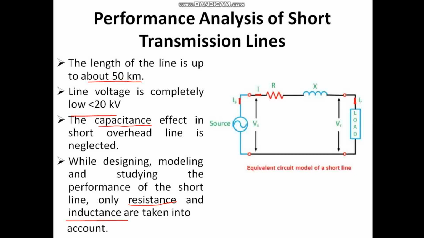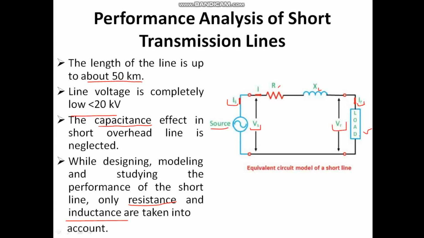So it's clear, this is the source and this is the load, where we the consumers are, okay? Vs is the sending end voltage and Vr is the receiving end voltage, okay? Is is the sending end current, which has to pass through resistance R and inductive reactance XL, and IR is the receiving end current, right?